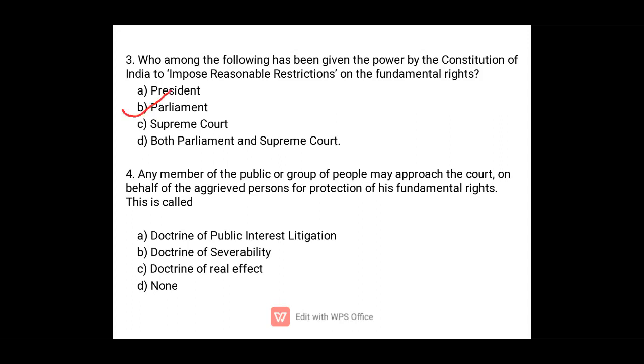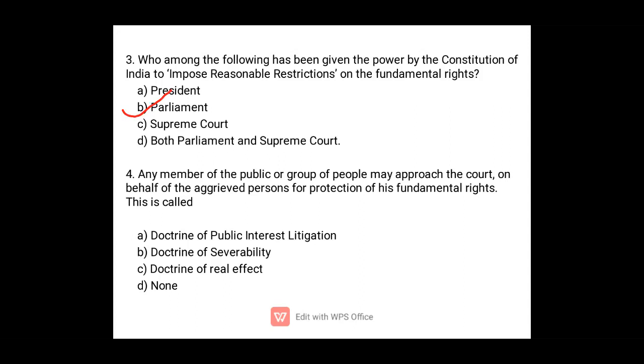Okay, so Parliament can impose reasonable restrictions. Now, whether the restrictions imposed by the Parliament are reasonable or not is decided by the Supreme Court. Reasonable restriction is imposed by Parliament, but whether these restrictions are reasonable or not is determined by the Supreme Court.